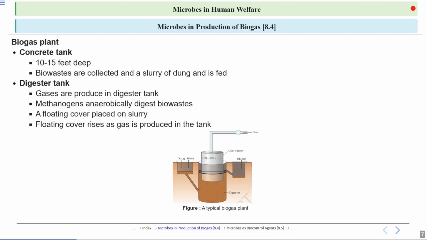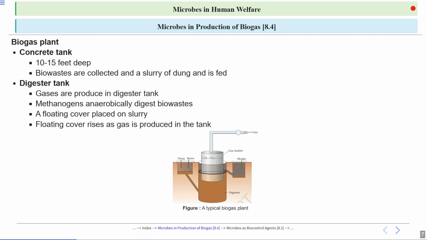You can see this is a concrete tank where the bio waste is collected and a slurry of dung is fed. Clear? Then this slurry is passed on to this anaerobic digester, and the microorganisms, with the help of fermentation, break down this organic matter. Organic matter can consist of animal manure or leaves and all. Basically, it is organic matter. Clear? Because of this fermentation process, gases are being produced.